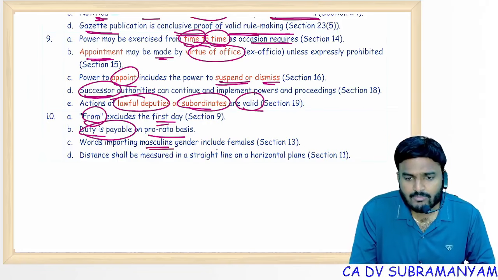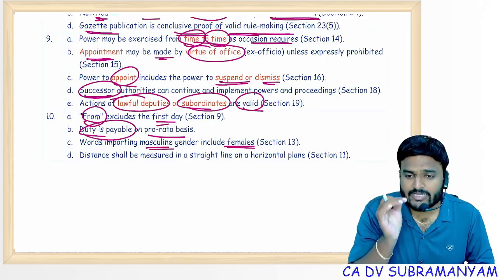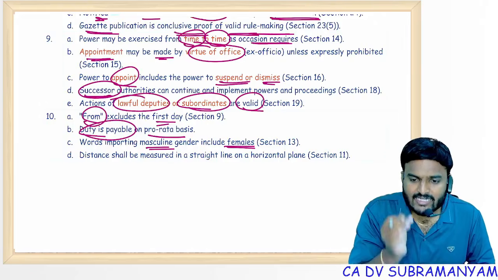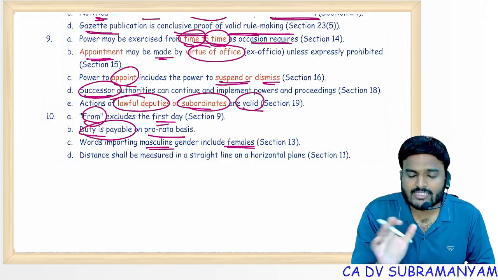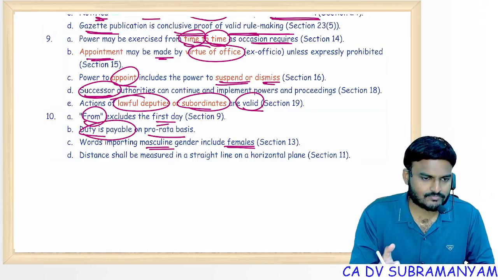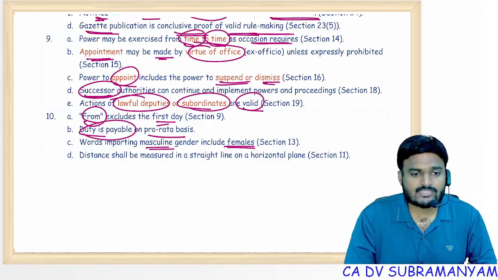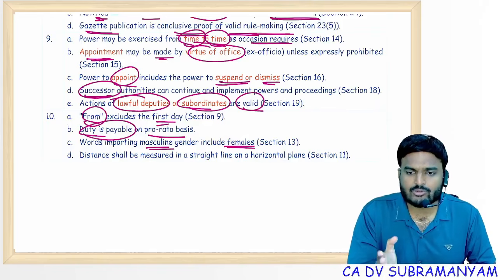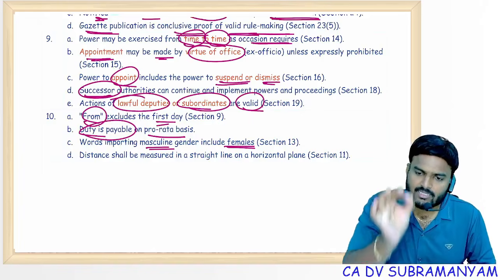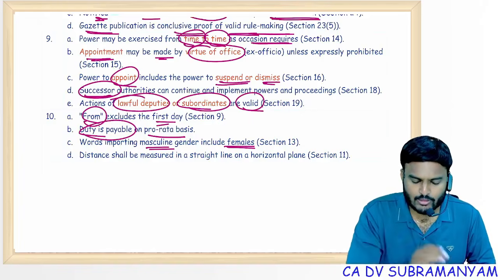Male includes female, singular includes plural, but if the gender is specifically indicated, then you can't take such an assumption, like woman director. You can't take the other stand. Getting my point? Previous year: you have to pay income tax with respect to income earned in the previous year. There singular means singular only, singular doesn't include plural. Previous year means previous year only.